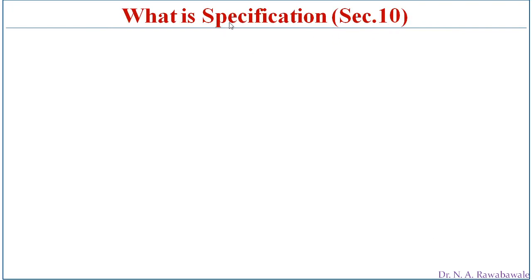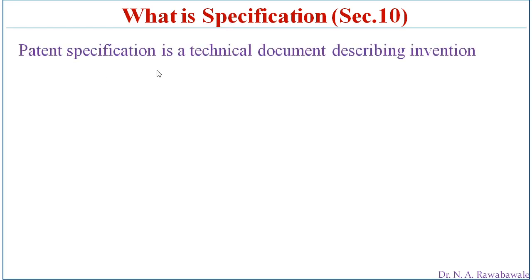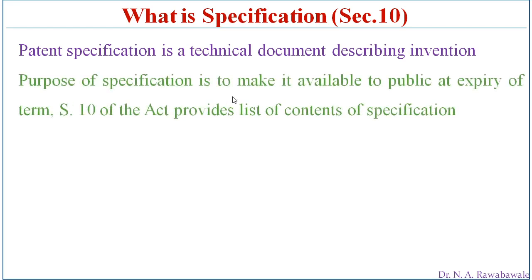So, specification is nothing but the technical details or technical explanation of the invention. A patent specification is a technical document describing the invention, in which the invention is described clearly from scratch to end. The purpose of specification is to make it available to the public at the expiry of the term.